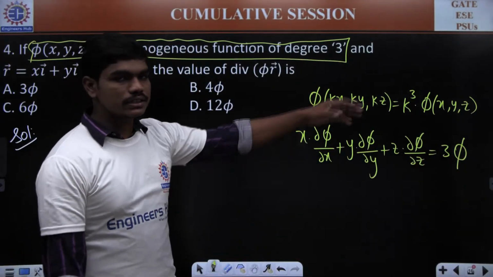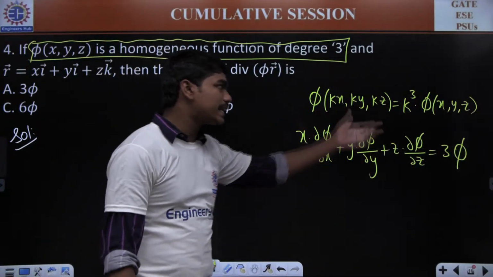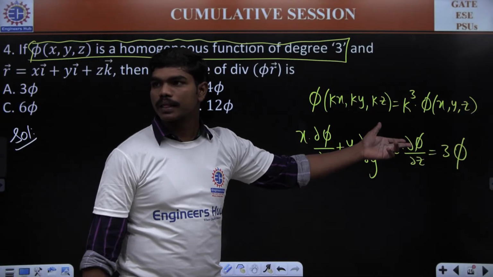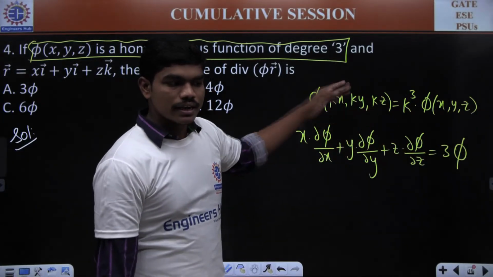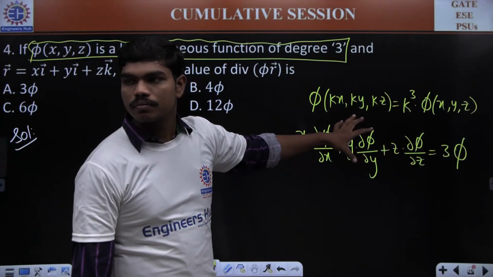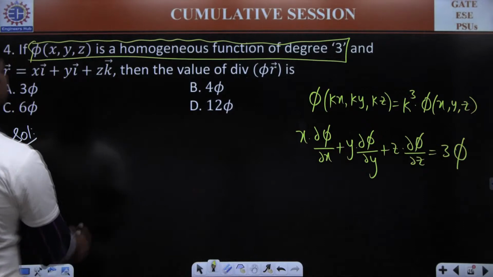Whenever I know that this phi of x, y, z is a homogeneous function of third degree, then definitely can I tell these two relations are valid? Yes or no? Please type in the chat box. Can I write these two relations? Yes. If I can write this, now let us go for what they are asking.